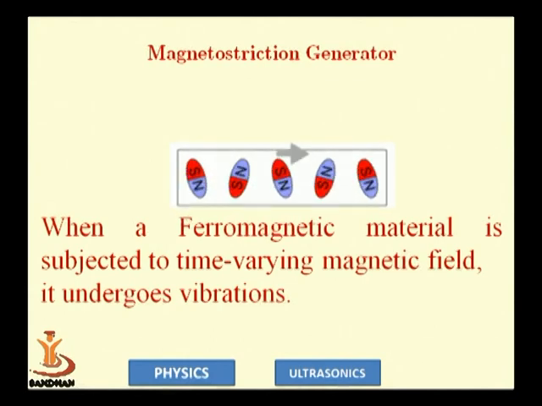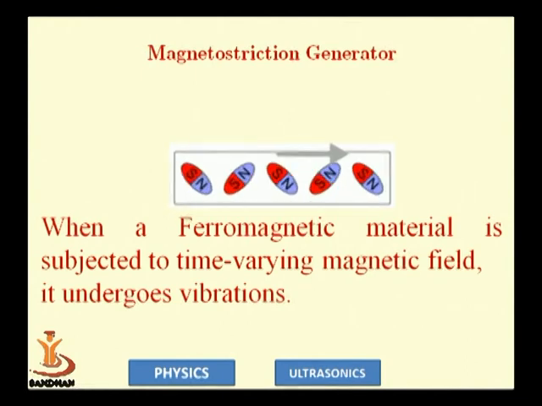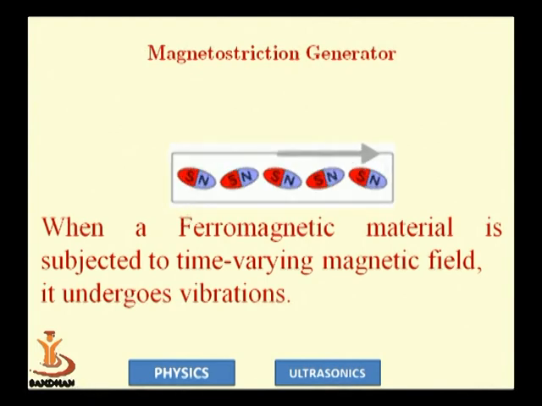You can see here in the animation that the material's domains, the north and south poles, undergo a time varying magnetic field and change their orientations, and due to that the material undergoes a slight dimension change. If a time varying magnetic field is there, it will undergo vibrations, and more or less it is the same as electrostriction. That is, if a time varying magnetic field is applied and the material's natural frequency is equal to the external field frequency, then ultrasonic waves are created.